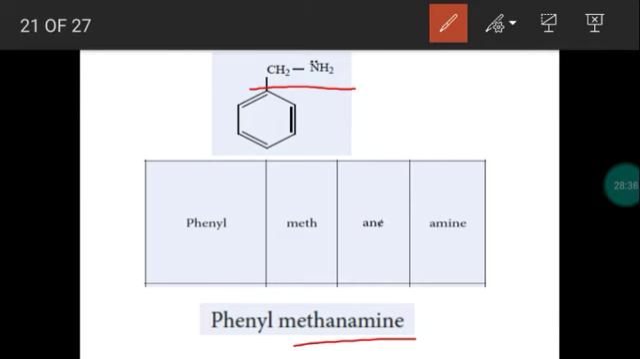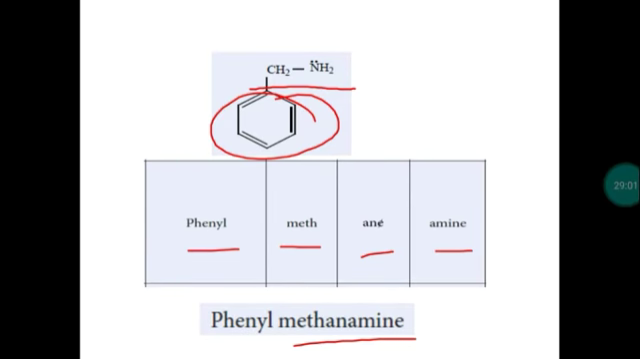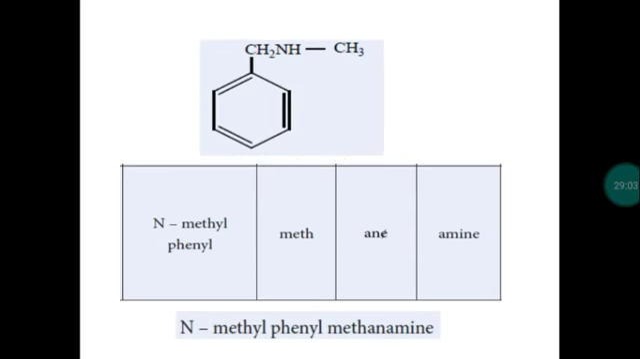Now, a hydrogen atom is replaced by a phenyl group. So we assume that this is a derivative of methanamine or methylamine. So the substituent is phenyl. In the chain, we have only 1 carbon atom, root word meth, primary suffix ane, secondary suffix amine. So this is called phenylmethanamine. Common name is benzylamine.